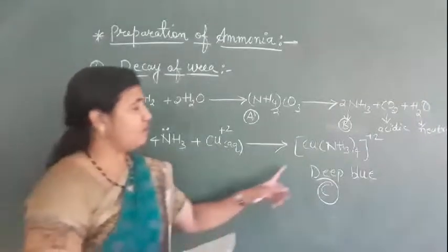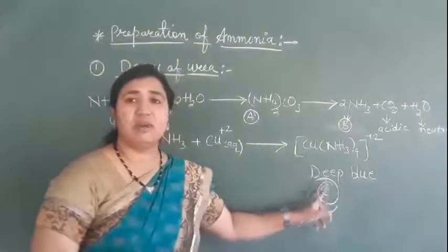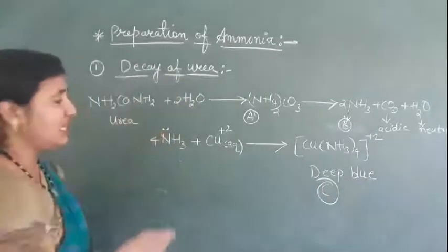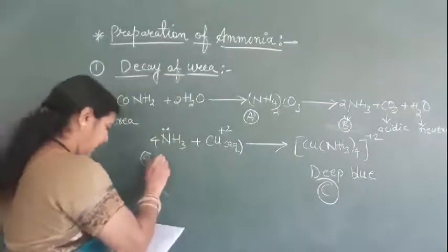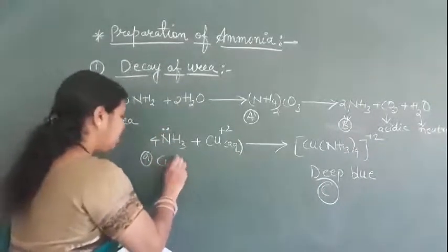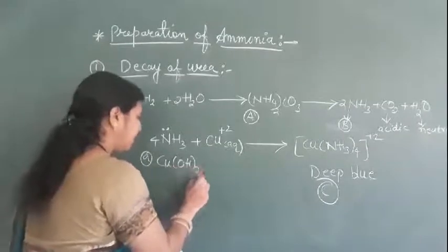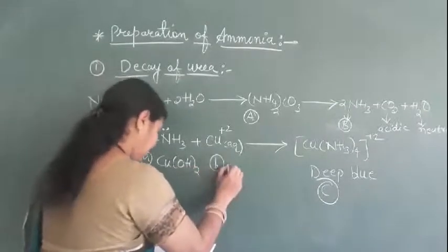What is the formula of C from the following? Here they have given 4 options. A is given here, Cu(OH)2. B is given here